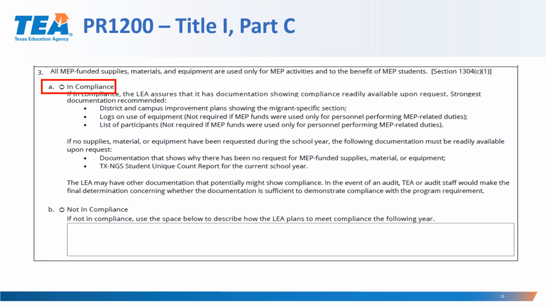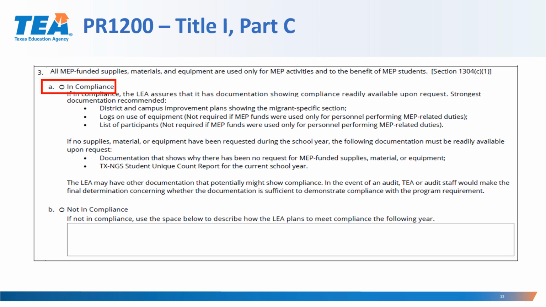District and campus improvement plans showing the migrant-specific section, logs on the use of equipment, not required if MEP funds were used only for personnel performing MEP-related duties. List of participants. Again, this is not required if the MEP funds were used only for personnel performing MEP-related duties.